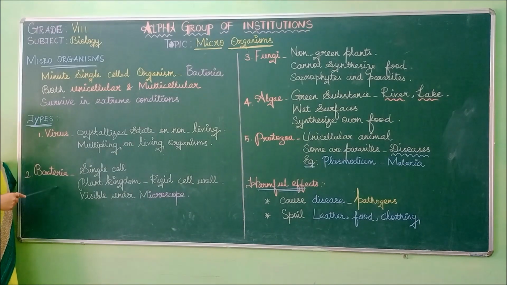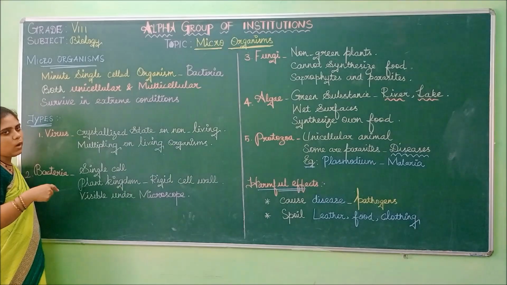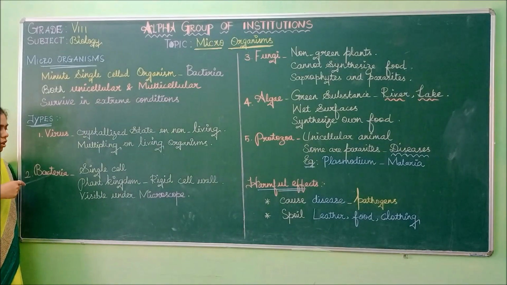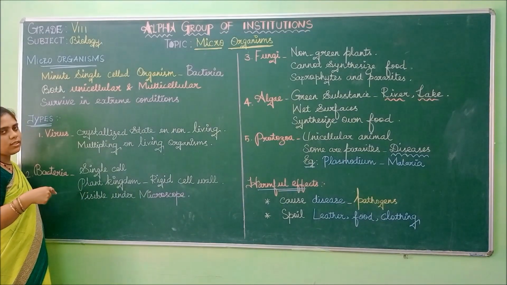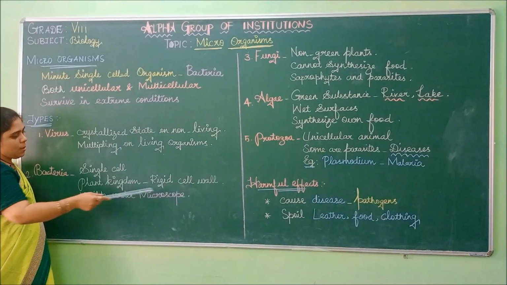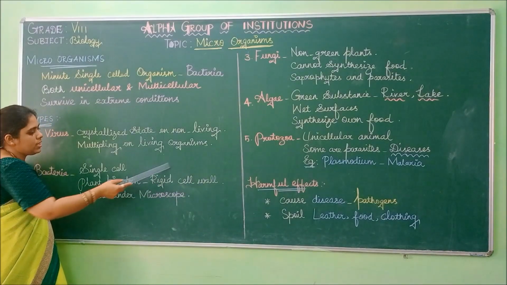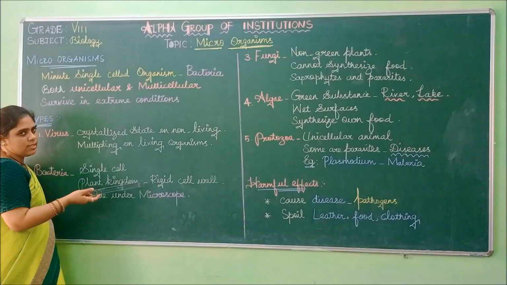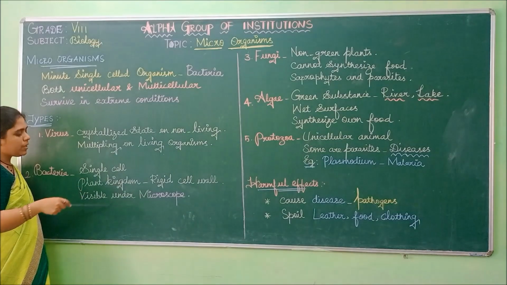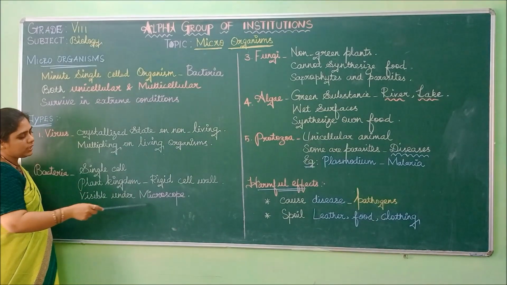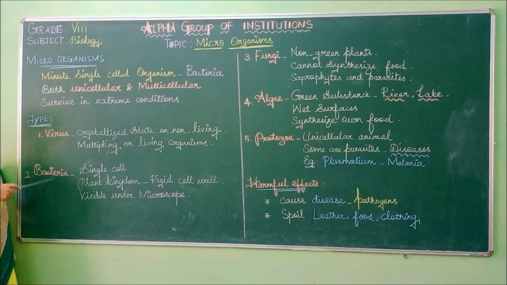Next is bacteria. Bacteria is a single-cell organism, so only one cell will be present for all the functioning. It is included under the plant kingdom. Why? Because it has a rigid cell wall. Since this characteristic is present, it is included under the plant kingdom, and it will be visible under a microscope. When placed under a microscope, we can see the bacteria.